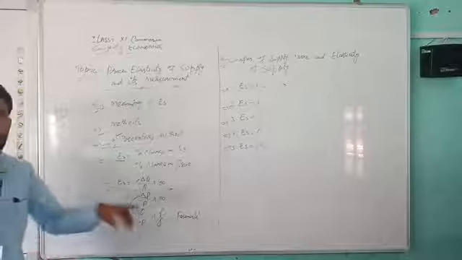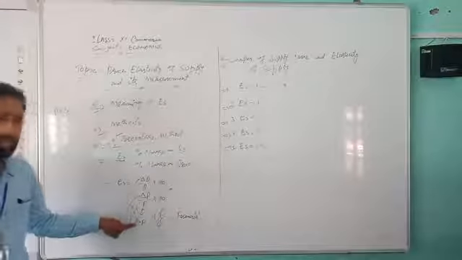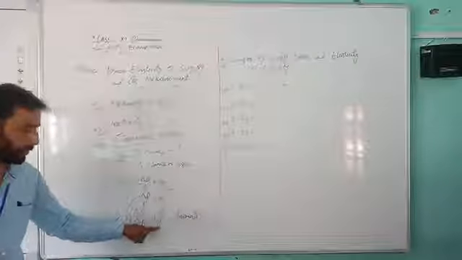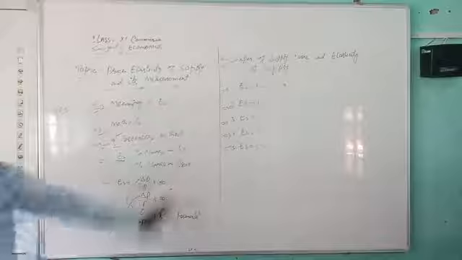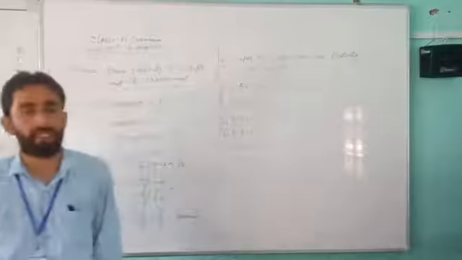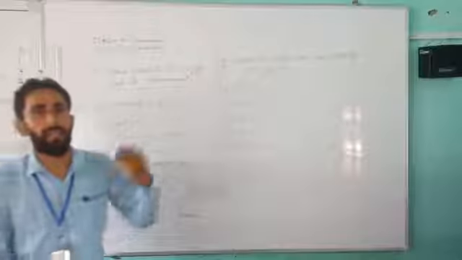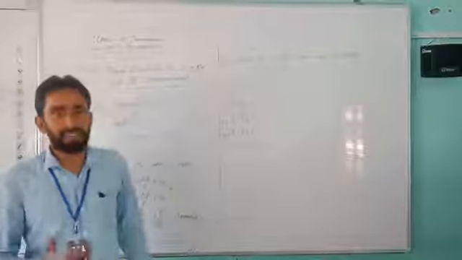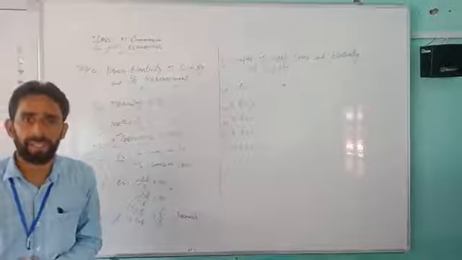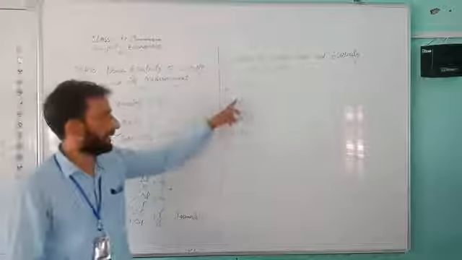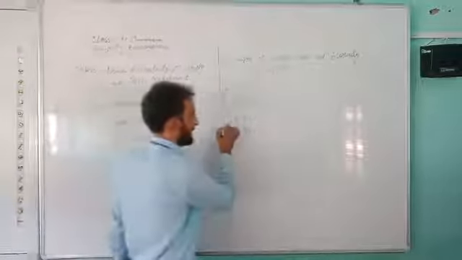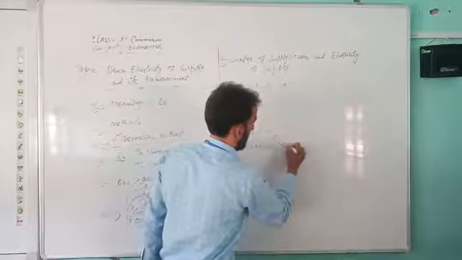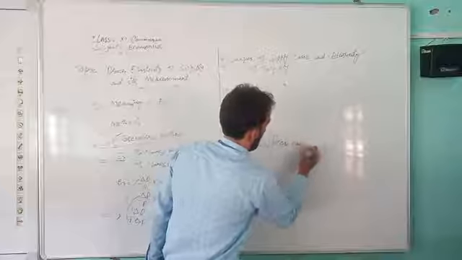Here delta Q means changed quantity supplied, delta P means changed price, P means initial price, and Q means initial quantity. Now there is another part: what are the shapes of the supply curve and elasticity of supply? The shapes in price elasticity of supply are mainly five. Three are the commonly applied ones and two are rare cases.